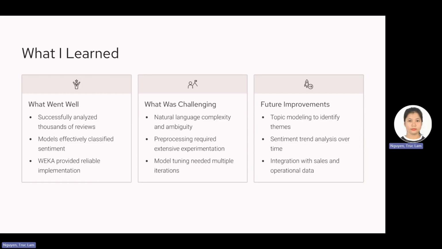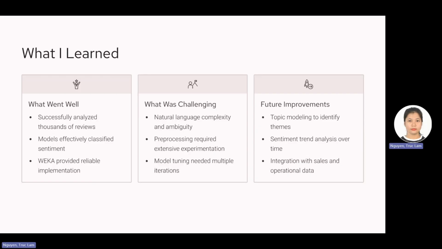Another challenge was choosing the right pre-processing settings in Weka. There are several setups that can affect the final result, such as how many words to keep or how rare words should be handled. So the model accuracy may not always perfectly reflect the true sentiment of every review.